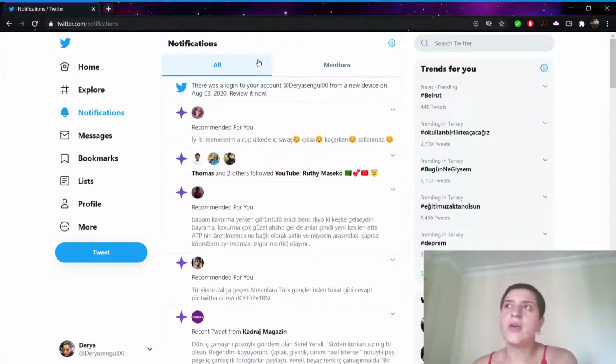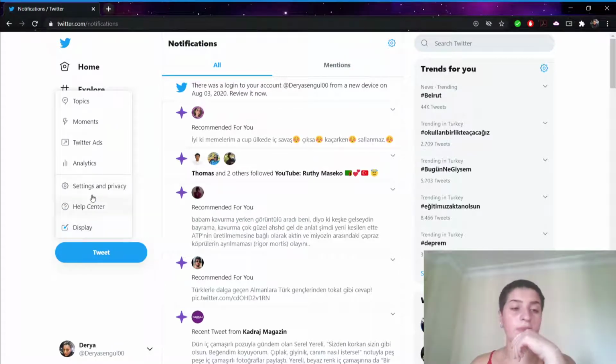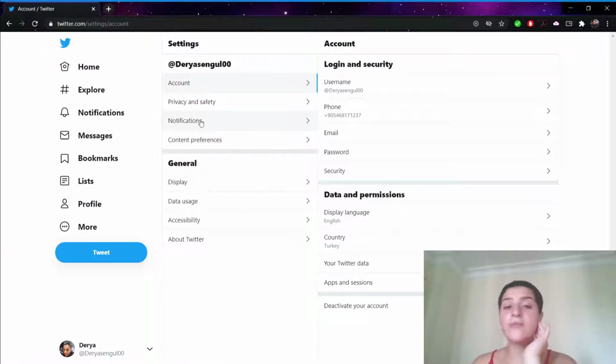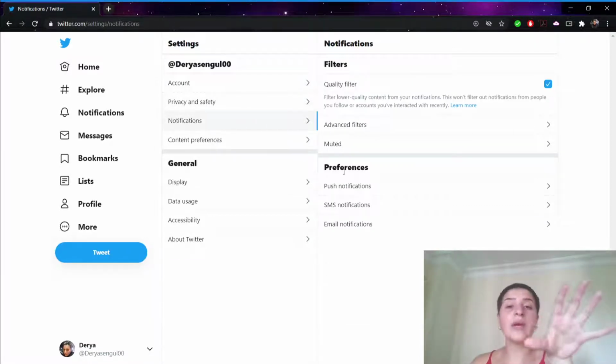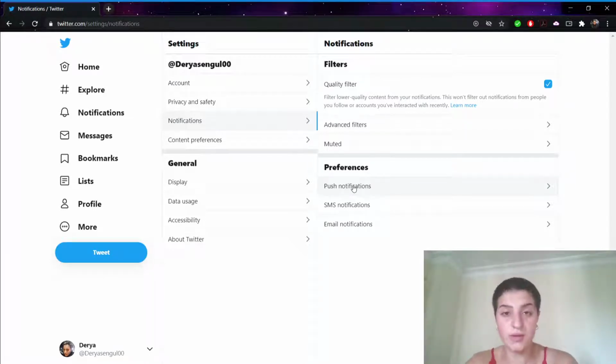But for example, you're going to be doing your homework on another tab, and you don't want to feel the need to go and see what's new on Twitter, right? But you still want to know if you got a notification. So we're going to click more from here, then settings and privacy, and from here go to notifications. As you can see, we have preferences. The main thing we're going to do today is push notifications, which allows us to get our notifications even if we're not using Twitter at the moment.